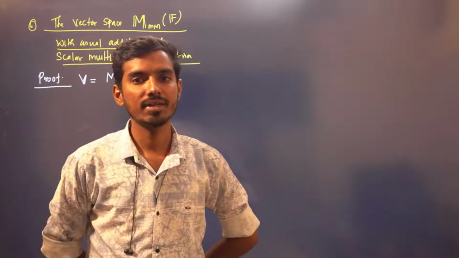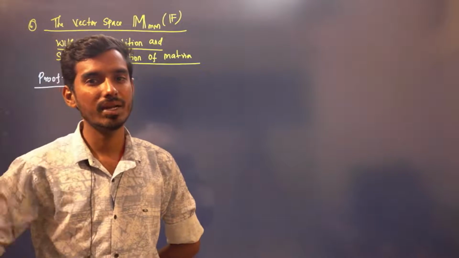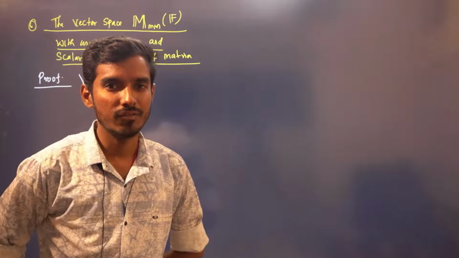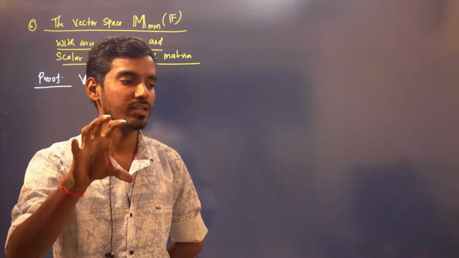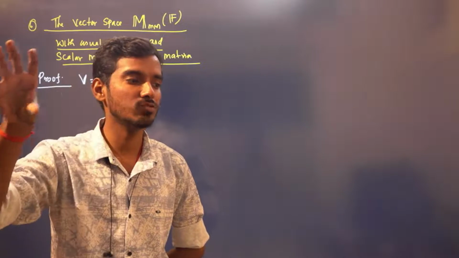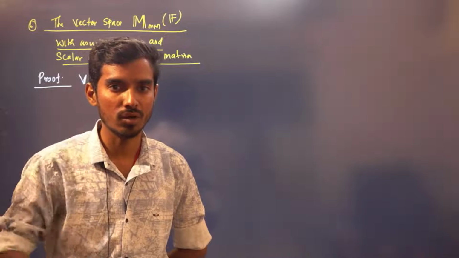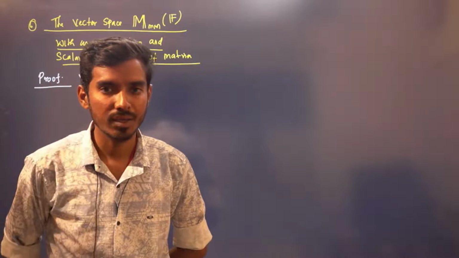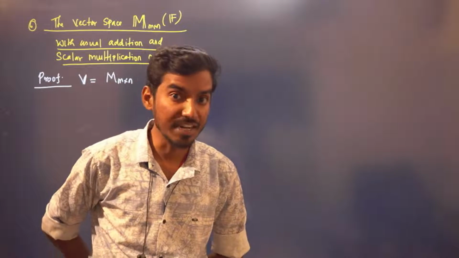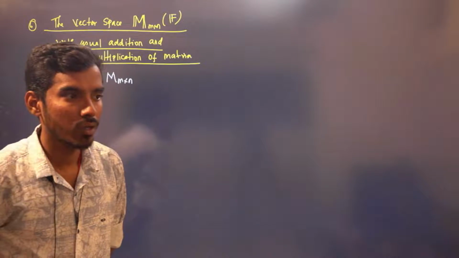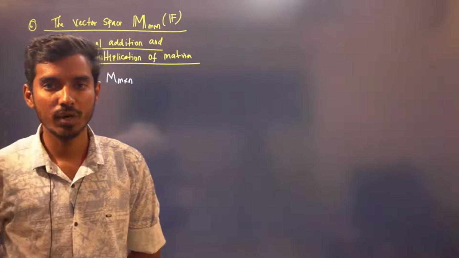And the inverse with respect to addition is nothing but minus of that matrix, right? If A is x1, x2, x3, x4, the inverse is minus x1, minus x2, minus x3, minus x4. If you add that, you will get the zero matrix. And again, with respect to addition, it is commutative. So therefore, this is an abelian group with respect to addition.